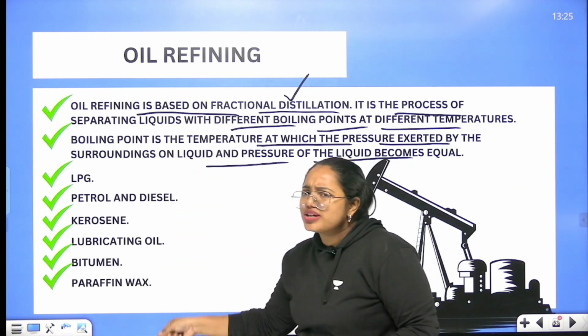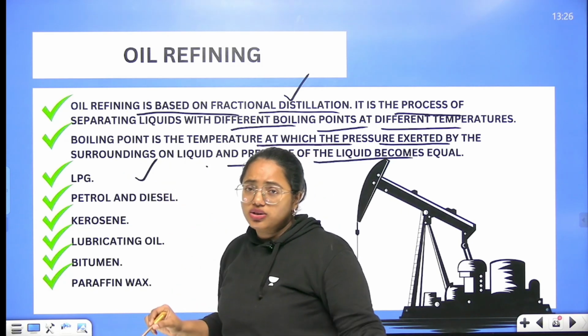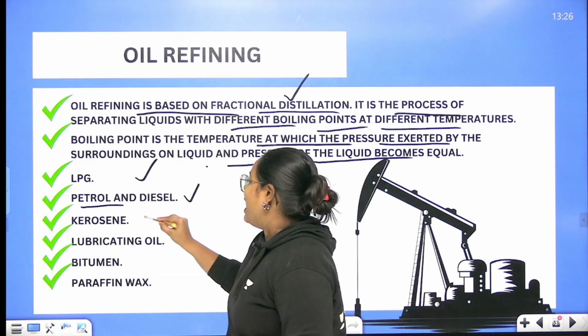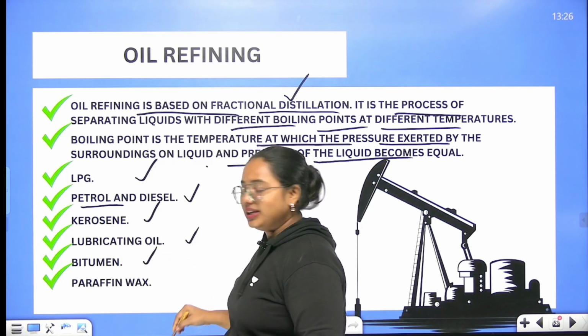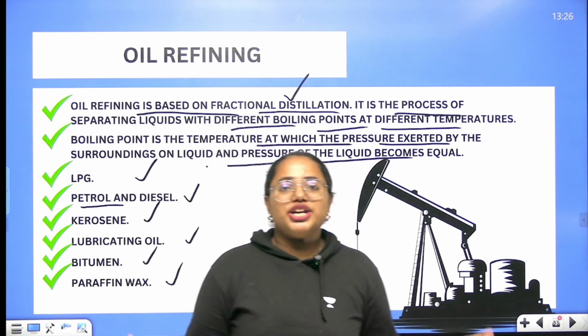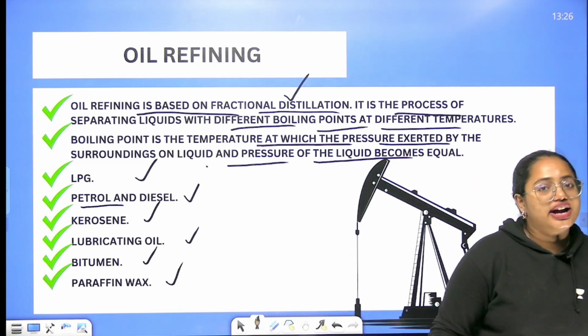And what are the different products that you get out of it? LPG, liquid petroleum gas, that we use for our cooking purposes, petrol and diesel, it's not petroleum, it is petrol, and kerosene, lubricating oil, bitumen, paraffin wax. These are the various products that you can get out of oil refining in oil refineries.